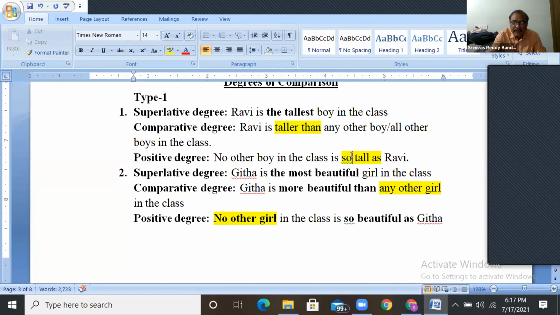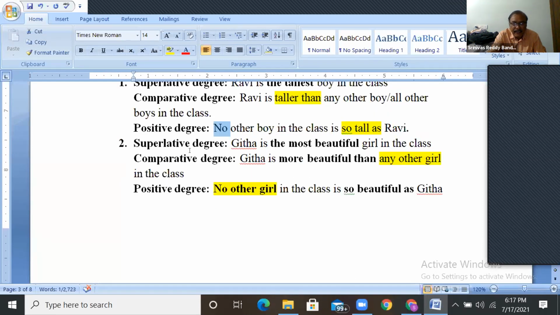Why did we keep "so" here? When it is a negative sentence, when there is "not" or "no", we have to use "so" instead of "as". If you say "as tall as", it means equal. Okay. No one is so tall as Ravi. This is one method here.